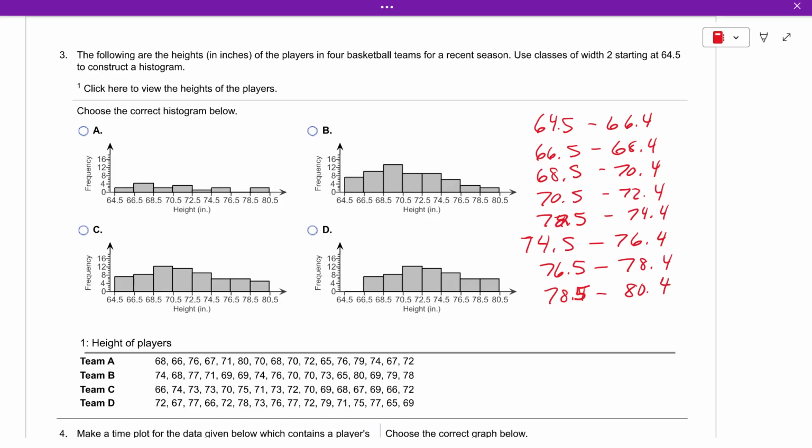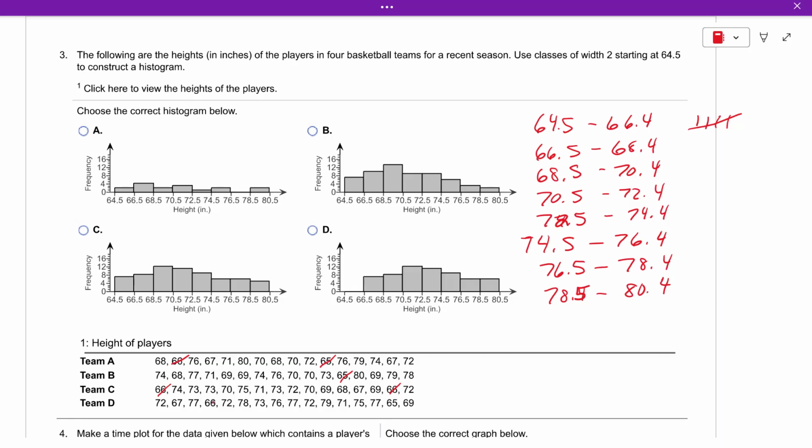All right. And then you start going through, and what I would do is I would cross them out as I get to them. So a 66 goes here. So you got one. There's no other 66. Oh, there's a 65. There's two. And you just keep going through these charts and marking off as you hit them how many there are. And use tally marks to see how many there are.